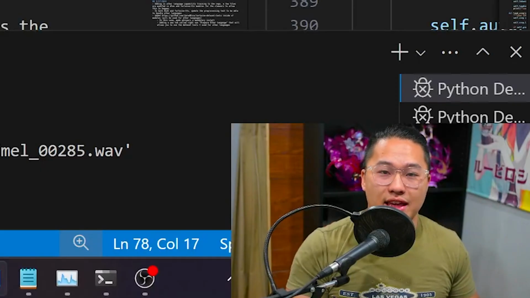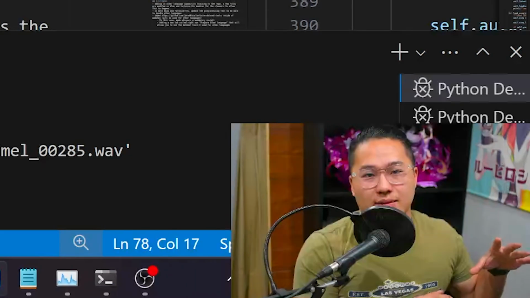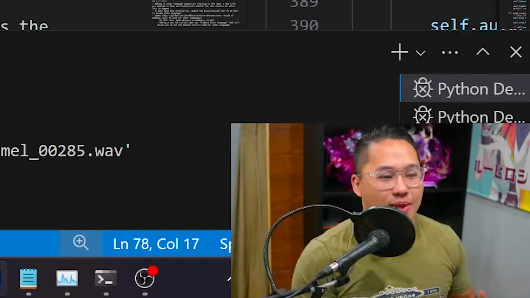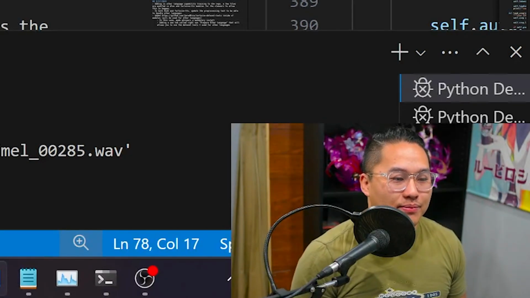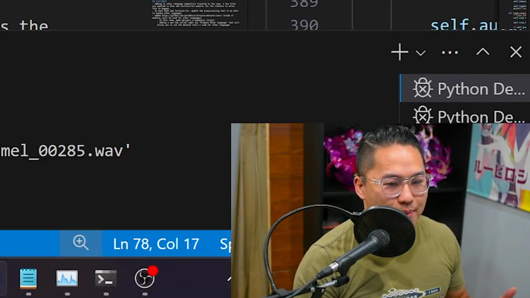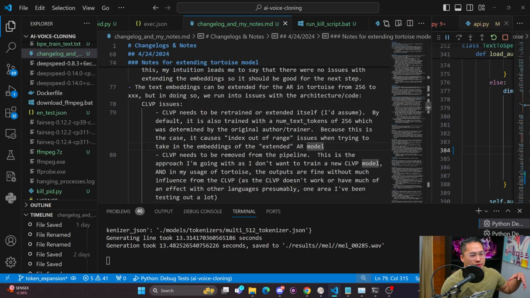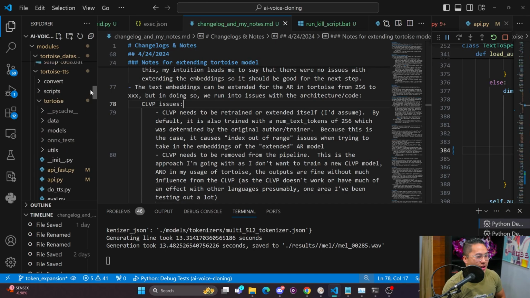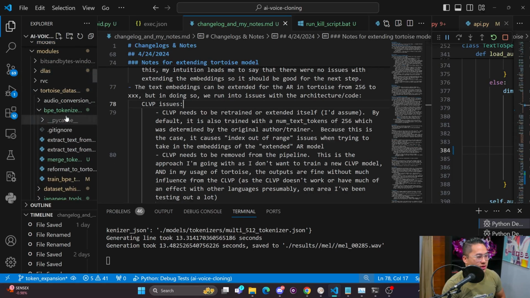So I was thinking that maybe because the Tortoise model already has an understanding of English, just adding Japanese and training on Japanese with different tokens would allow me to create a bilingual model. You may be thinking that maybe it's because I didn't use the same tokenizer, and I did use the same tokenizer. I just appended the Japanese characters after it in the tokenizer.